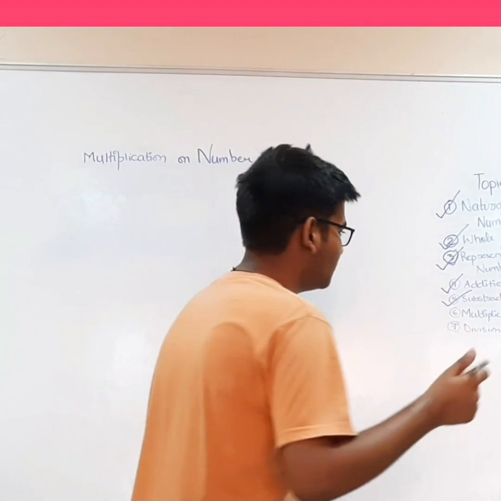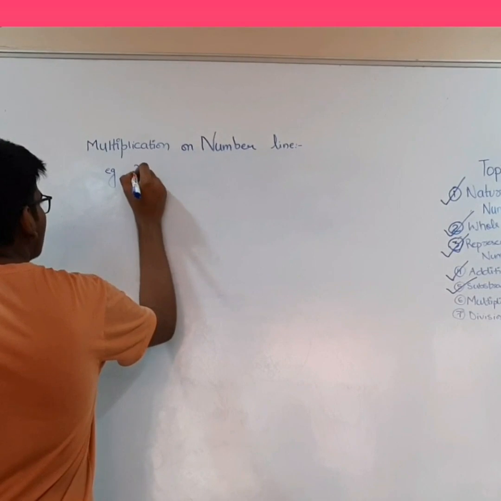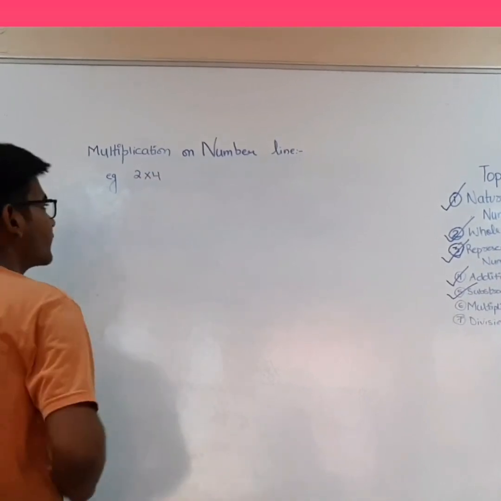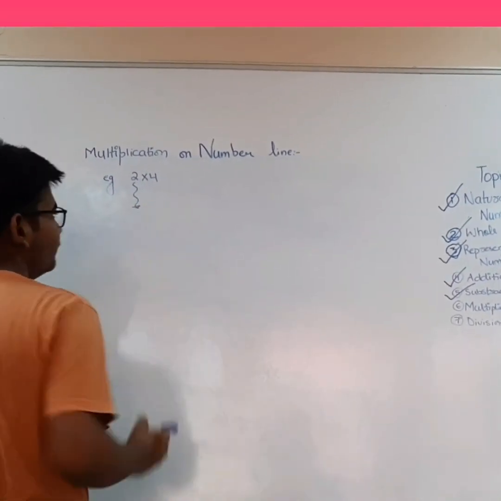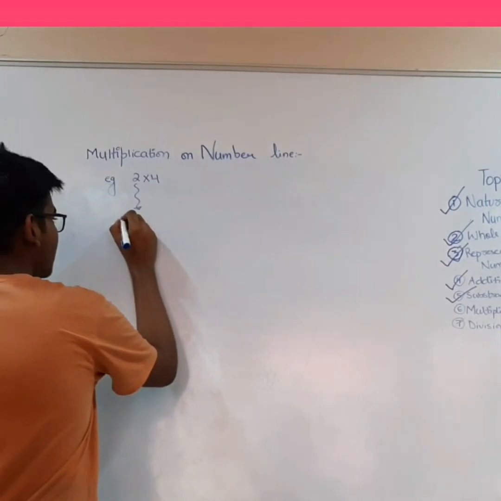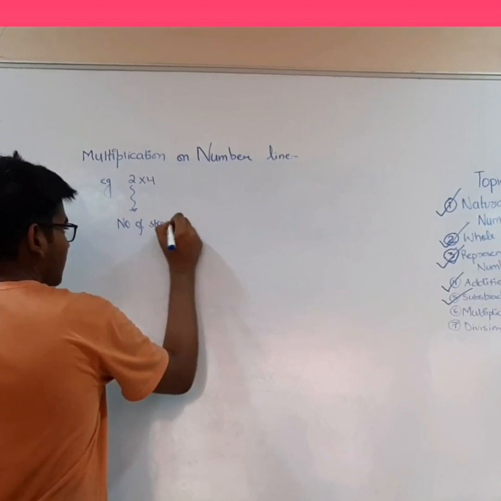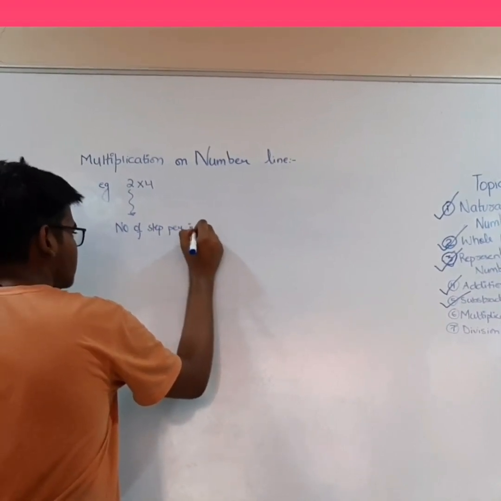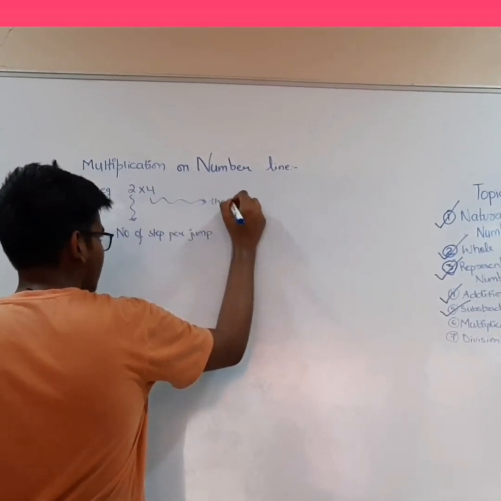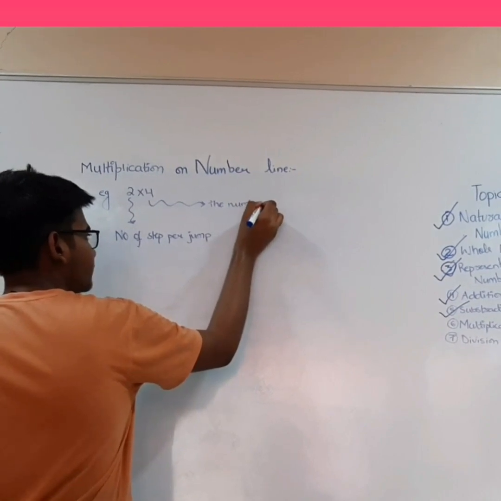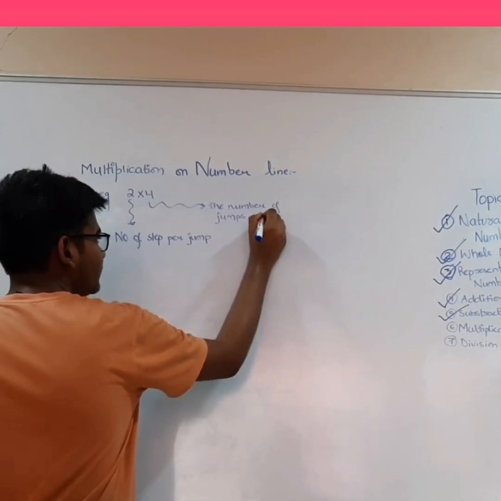Let us start the next topic, that is multiplication on number line. Let us take an example. 2 into 4. Now we have to remember this. The first number that we have for multiplication is the number of steps per jump. And the second number represents the number of jumps needed to get the answer.